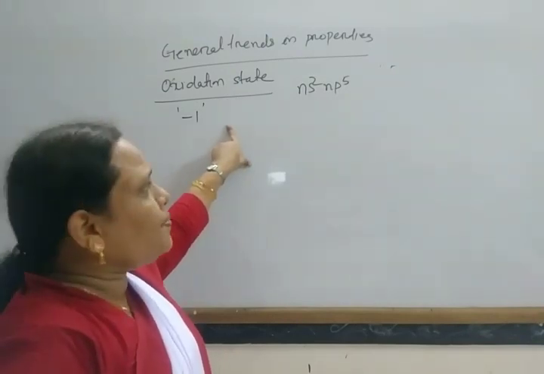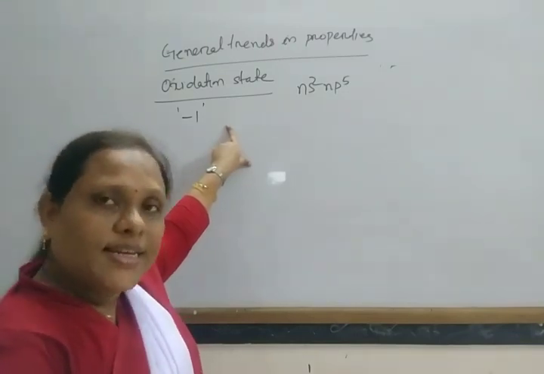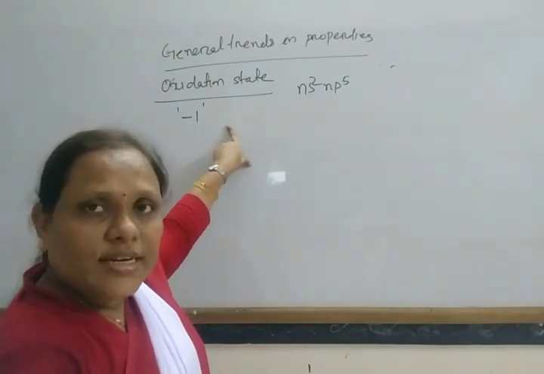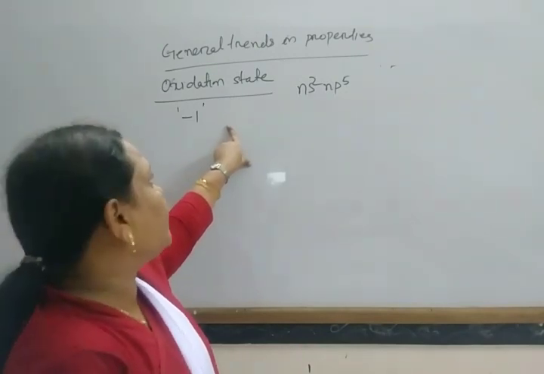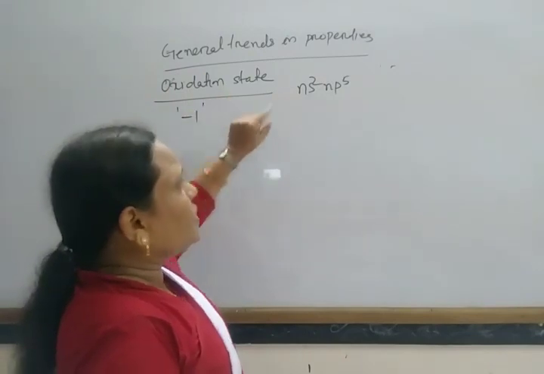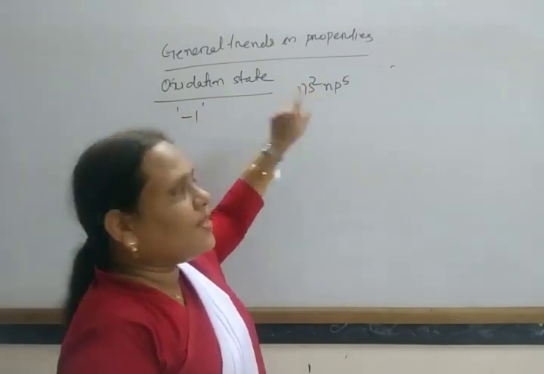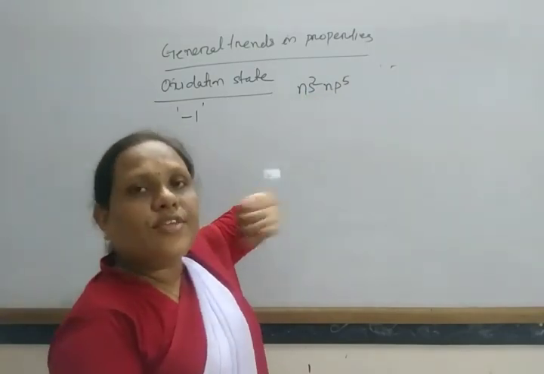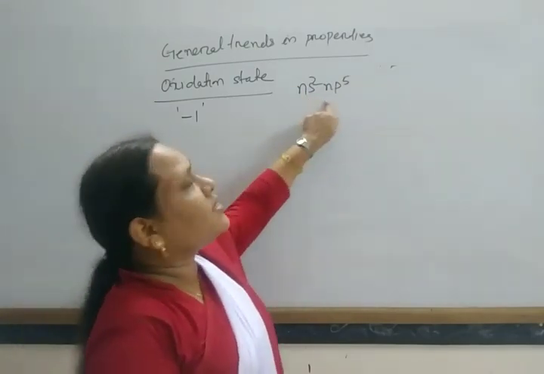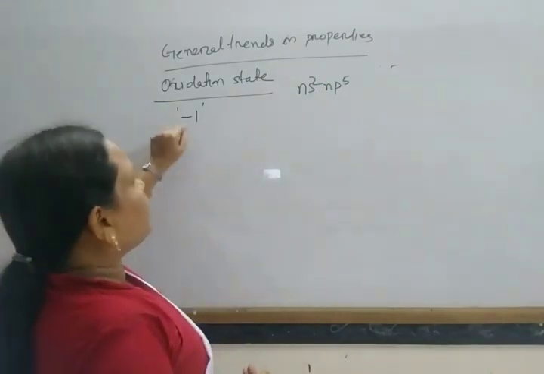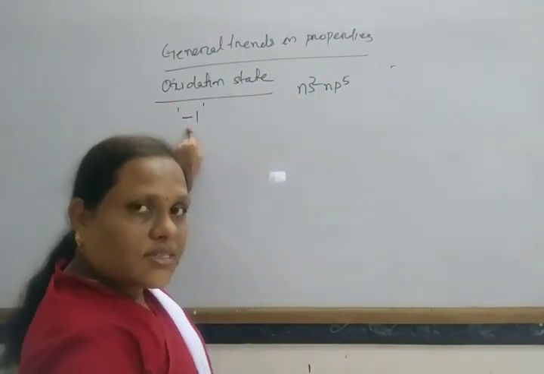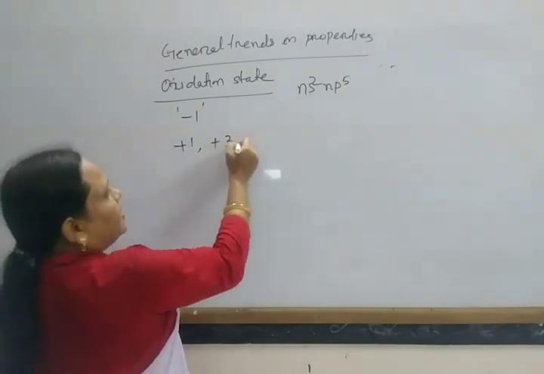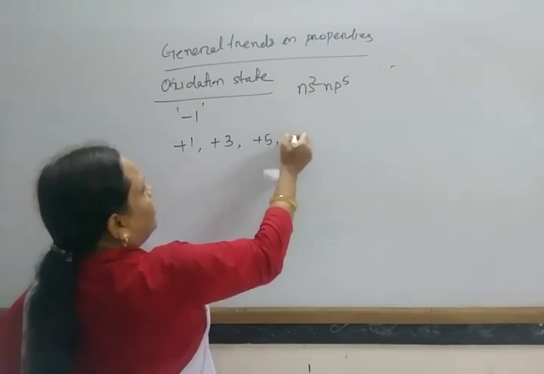However, due to the presence of vacant d orbitals from chlorine to iodine, the electrons from the p and s orbitals can be excited to the d orbitals. In this way, they form different oxidation states. So along with the -1 oxidation state, they also form oxidation states of +1, +3, +5, and +7.